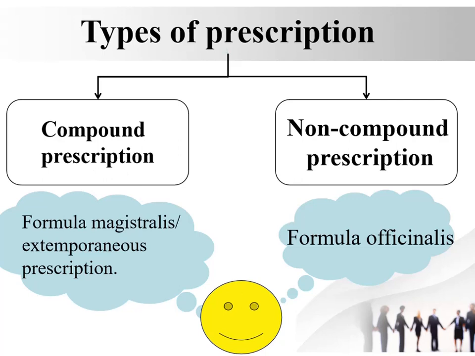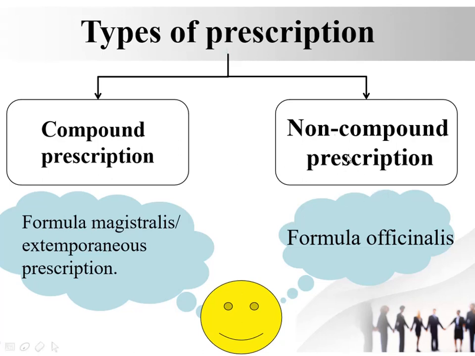In the compound prescription, the role of the physician is to select the drug, its dose, and pharmaceutical dosage form, and after the successful selection of these three things, the physician writes down these things and forwards it to the pharmacist, and then the pharmacist prepares the medication according to the order of the physician.